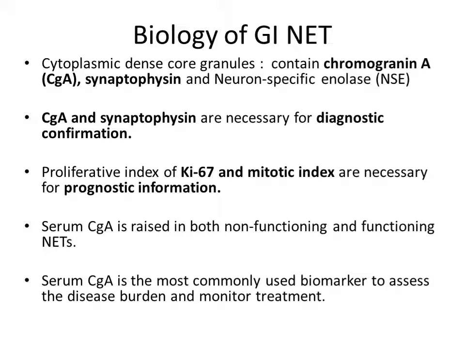Now let us learn about the biology of GI NET. Cytoplasmic dense core granules contain 3 important biomarkers, which are chromogranin A, also known as CGA, synaptophysin, and neuron-specific enolase, which can be abbreviated as NSE. CGA and synaptophysin are necessary for diagnostic confirmation, and proliferative index of Ki67 and mitotic index are necessary for prognostic information.